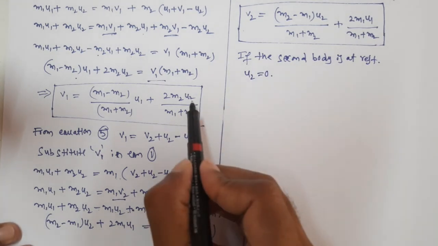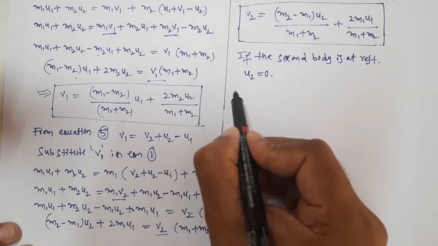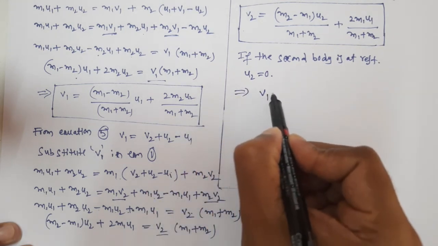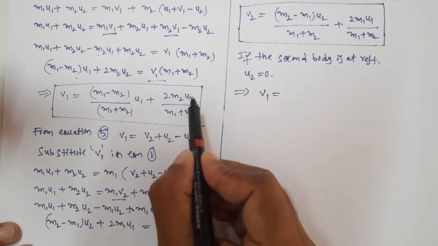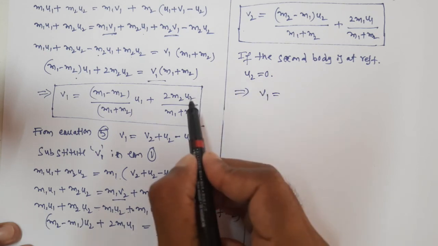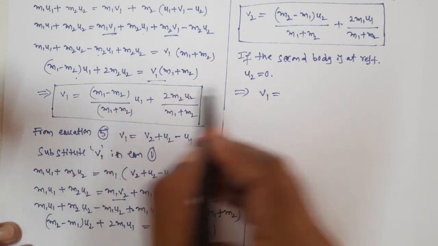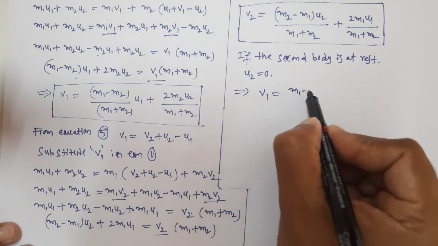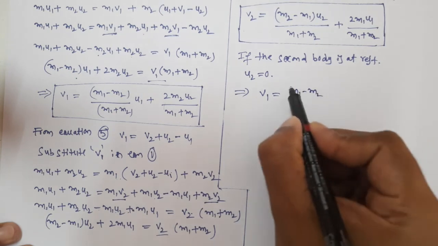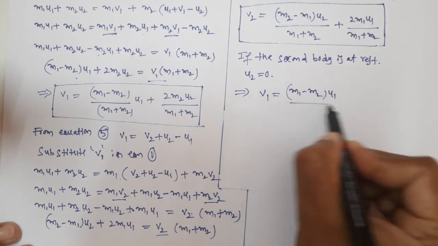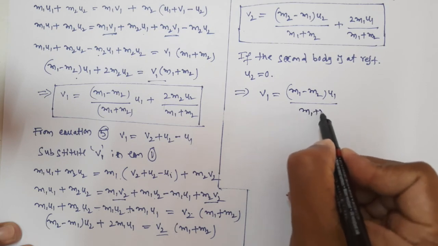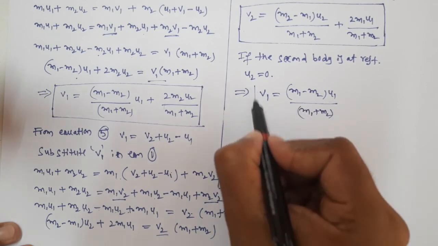Now substitute u2 equal to 0. Then what do we get, guys? Now let us write the equation for v1. u2 becomes 0, so if we substitute u2 in this equation, u2 equals 0 into something is 0. So then this equation becomes m1 minus m2 into u1 by m1 plus m2. We get this equation.